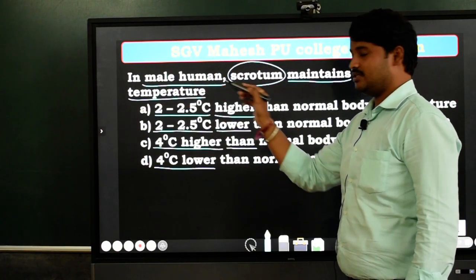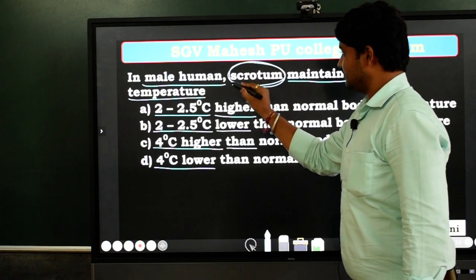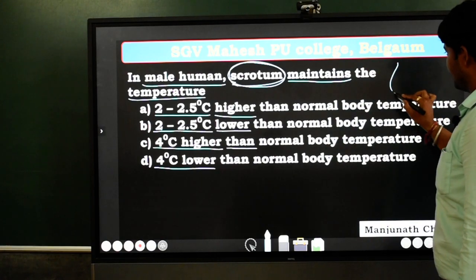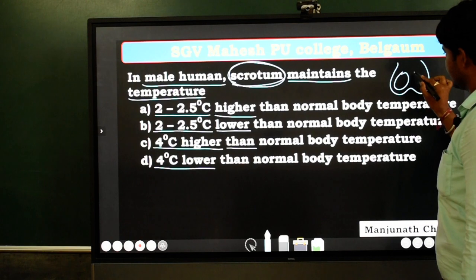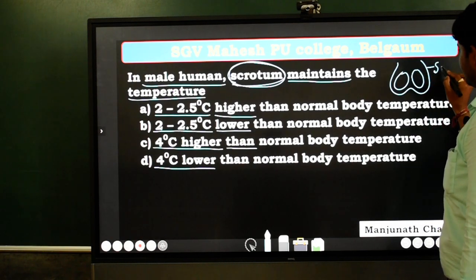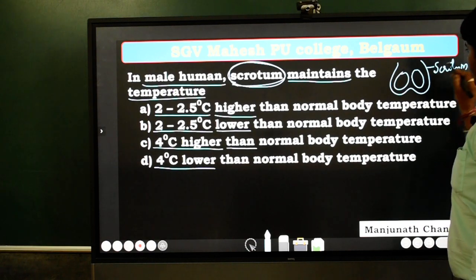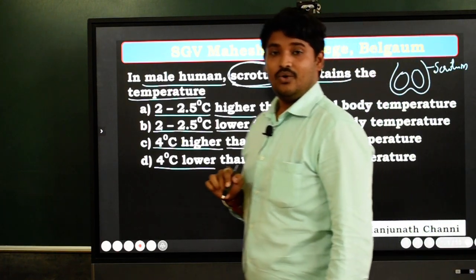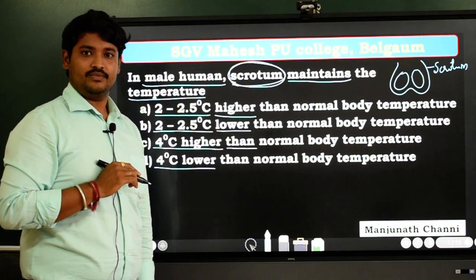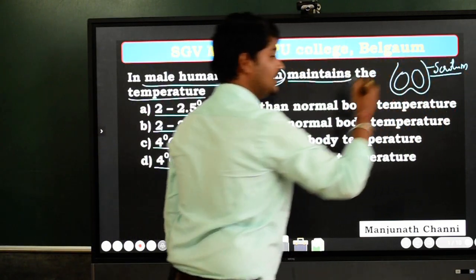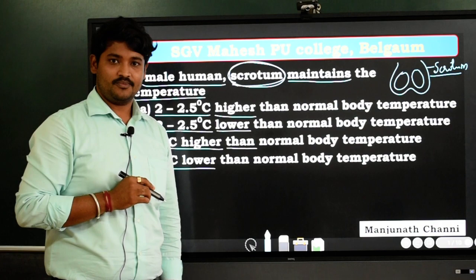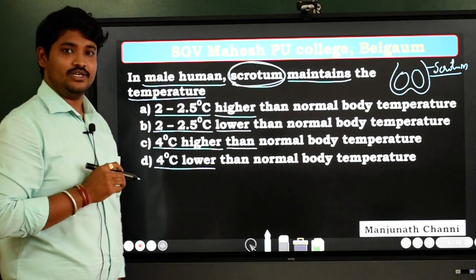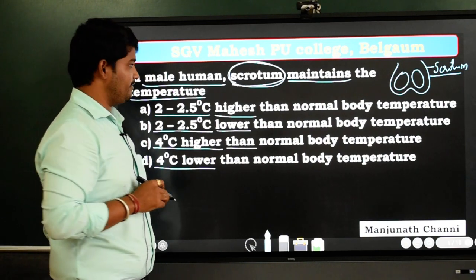In case of male humans, the significance of scrotum is, you already know that the testes are placed inside the pouch-like extension of the skin called scrotum. This is scrotum, right? And why are the testes placed here? Because to maintain lower temperature than that of the body temperature, because the scrotum acts as the thermoregulatory structure of our body, which maintains lower temperature that is required for the normal growth and development of the sperms.